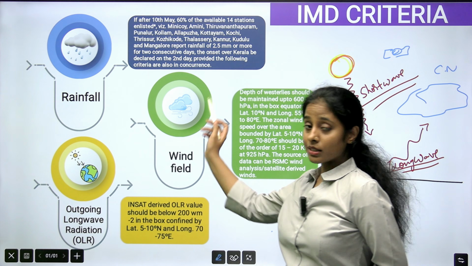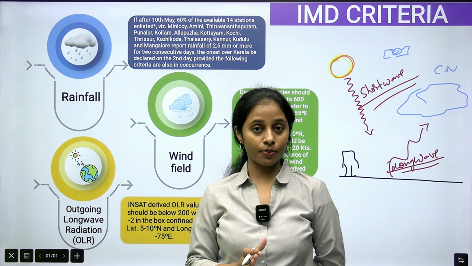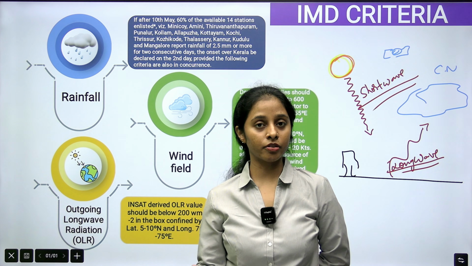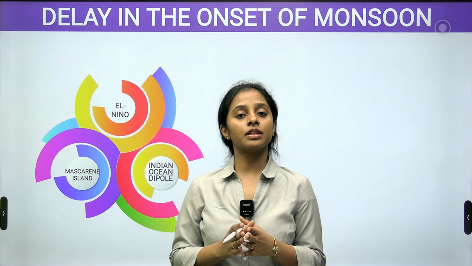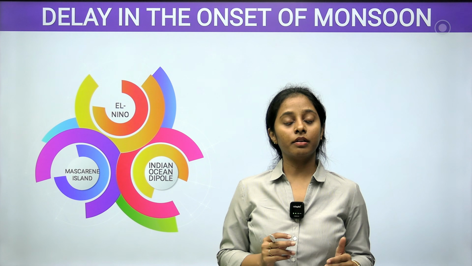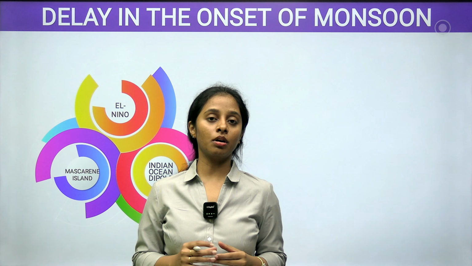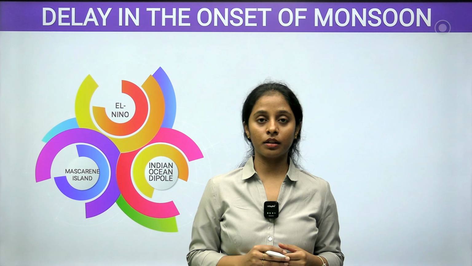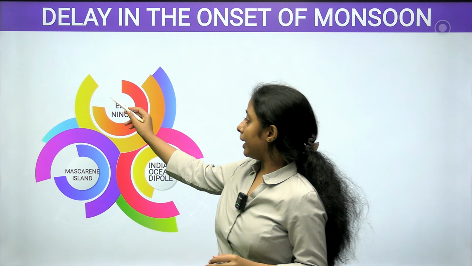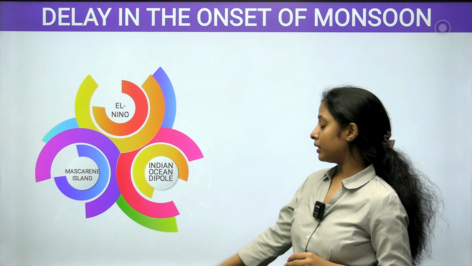When all these three criteria meet, okay, when all these criteria are satisfied, ಆವಾಗ IMD will officially declare onset of monsoon. Initially IMD had said May ಎಂಡಲ್ಲಿ ನಮಗೆ ಮಾನ್ಸೂನ್ ಬರುತ್ತೆ ಅಂತ. But we experienced monsoon yavaga June 4th we saw the onset. Why there was a delay anta nodana? Three important points given by the IMD are El Nino, then you have the Mascarene Islands, and then Indian Ocean Dipole.